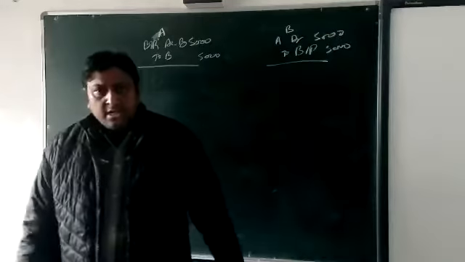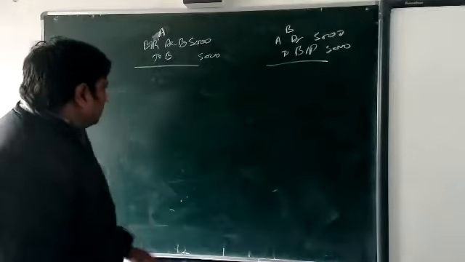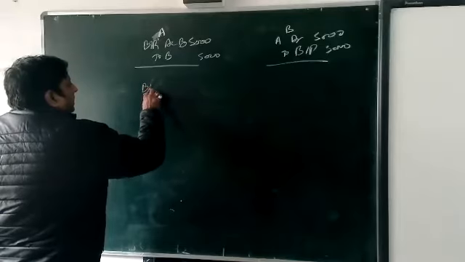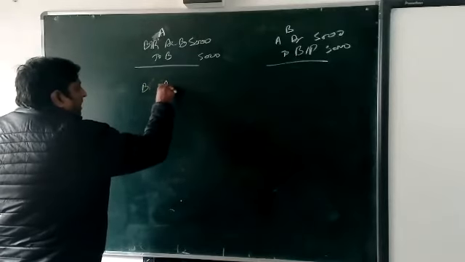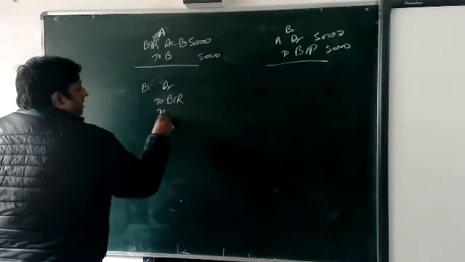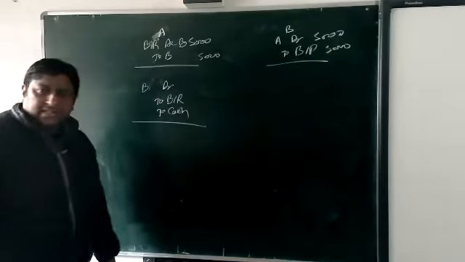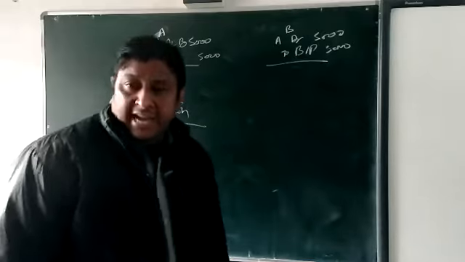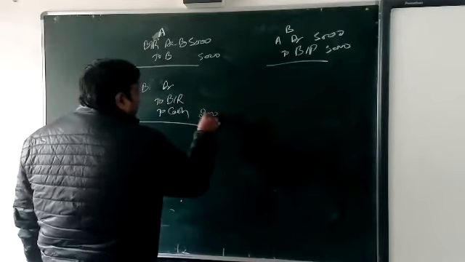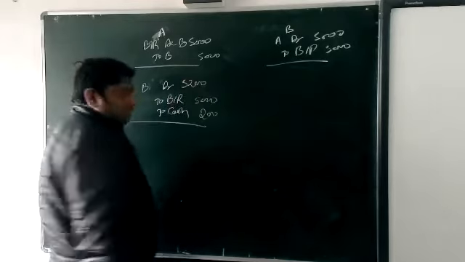On the due date, this bill was dishonored. So at the time of dishonor, the entry is B debit to BR to cash. And the noting charge paid by the drawee is 200 rupees. So that 200 rupees here, 5,000 here, and this is 5,200.